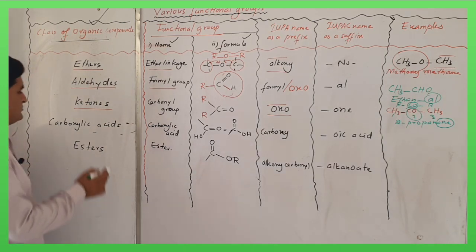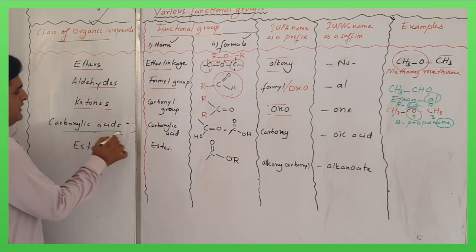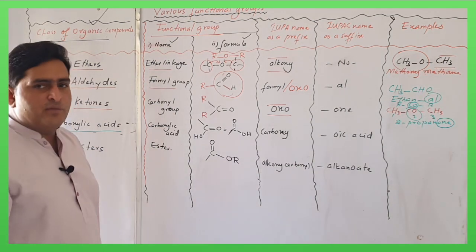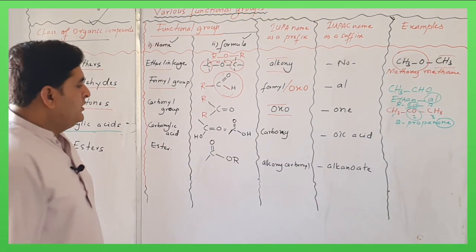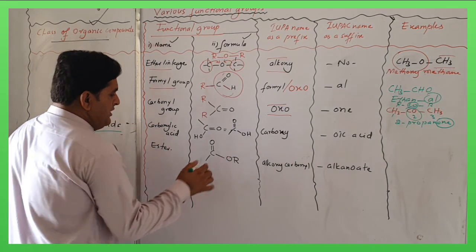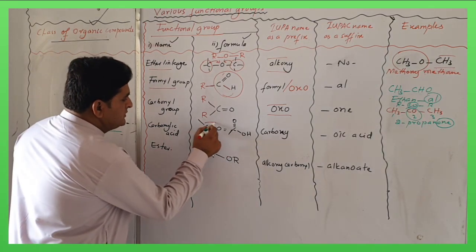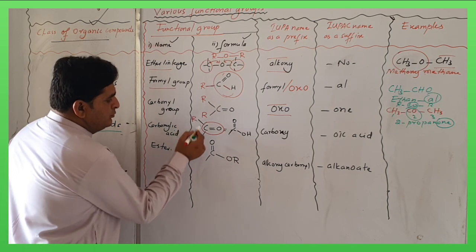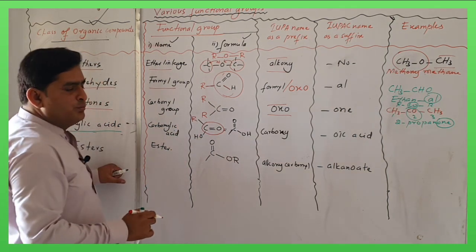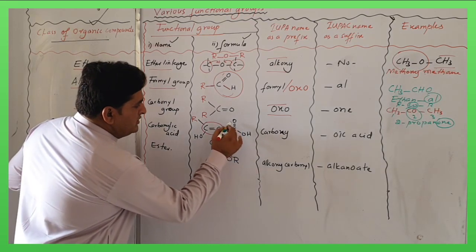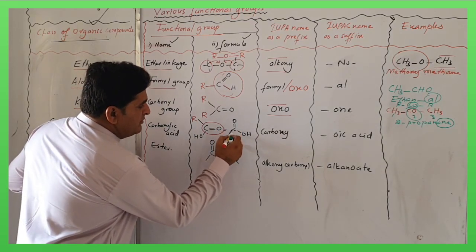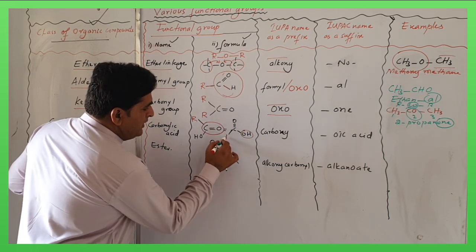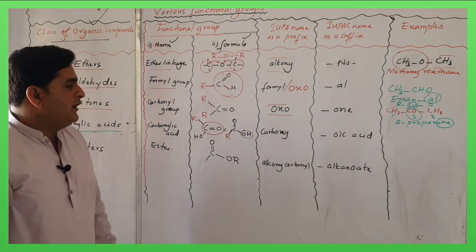So the second last group is the carboxylic acid. Carboxylic acids are also a type of carbonyl compound. Now look here, this is a carbonyl group. Out of these two free valencies, one is satisfied with an alkyl group, the other with a hydroxyl group. So here this is the carbonyl group, C double bond O. These are the two free valencies. At one free valency there is an OH group, at the other free valency there is R, an alkyl group.